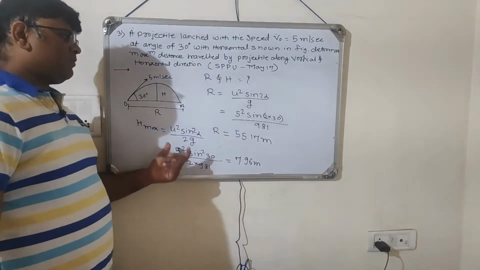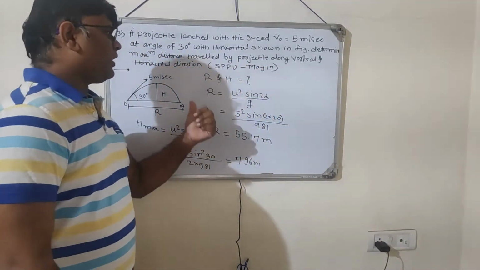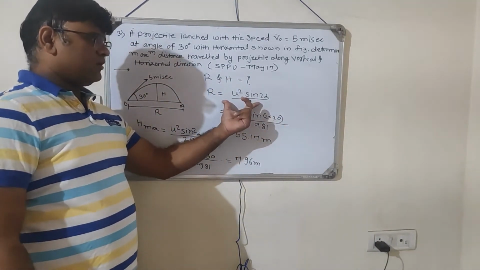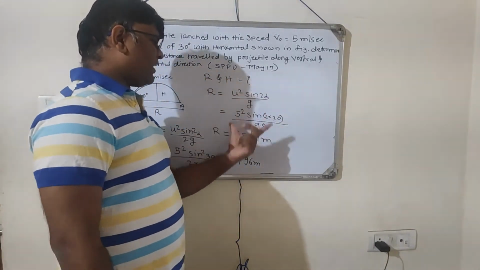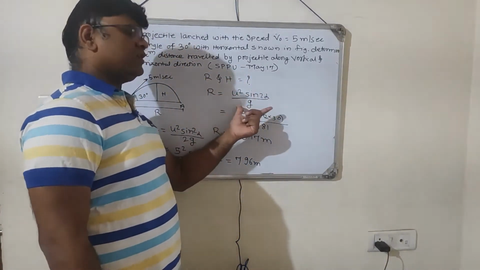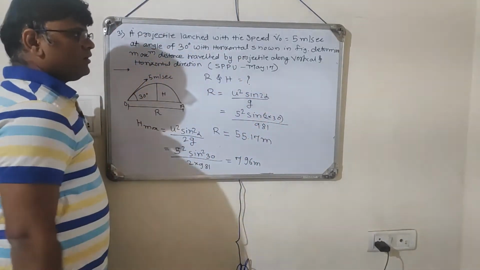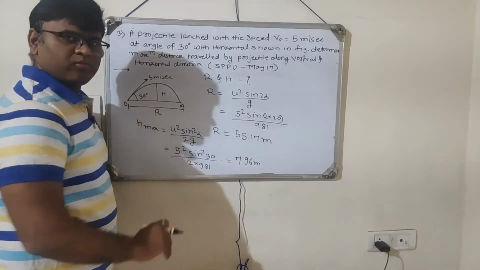I can solve this particular problem by considering the separate vertical and horizontal components also, as I told you. But in this particular case, as I know the direct formula, I can apply the formula and get the answer within 2 minutes. Okay. So this particular question was asked in the SPPU May 2017. We will go to the next one.